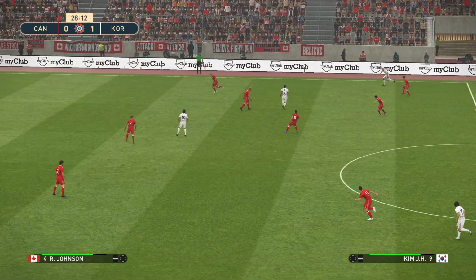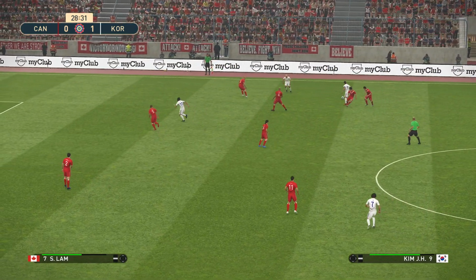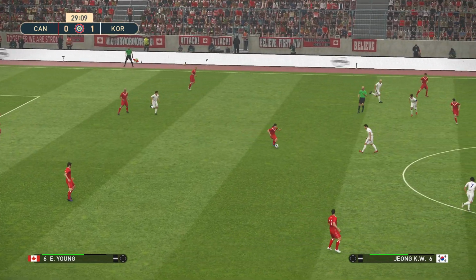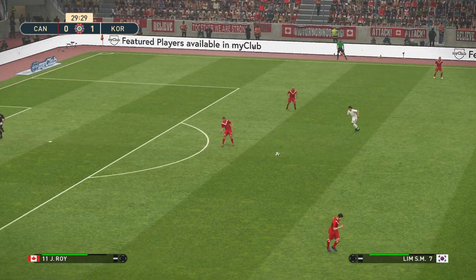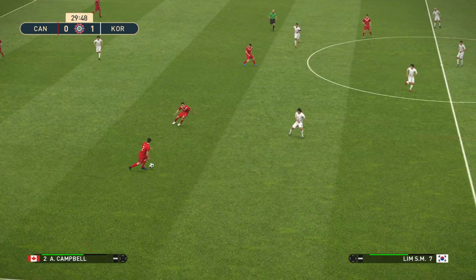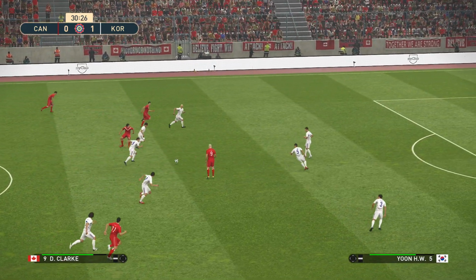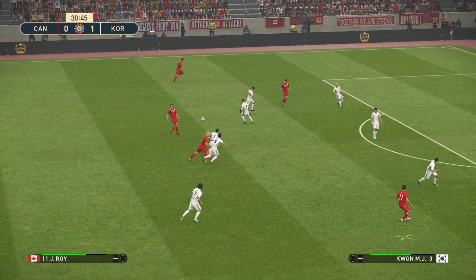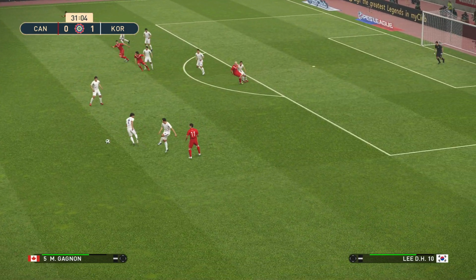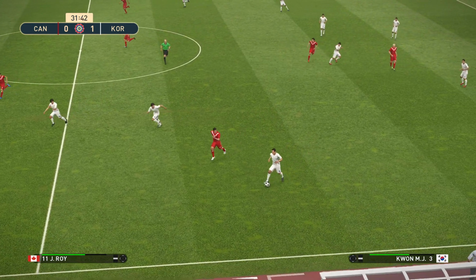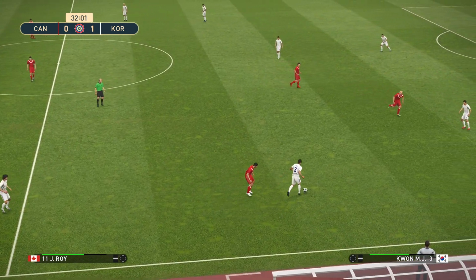Here's Moon. Kim tried to find Lee, but it's cut out. Campbell. Bouchard. Good play from Bouchard to Clark. Oh, he loses out. Oh, here's Kwan.